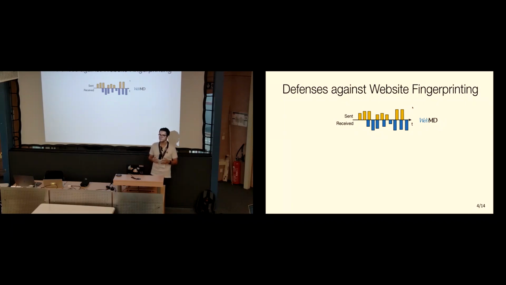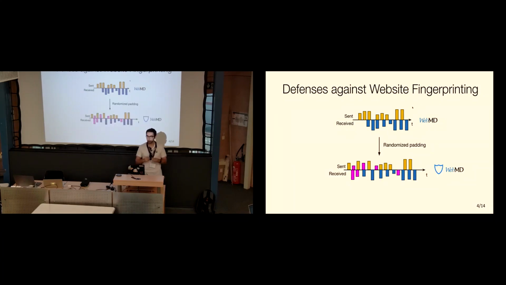So we, as a community, do know about this problem, and some of us have actually been building defenses against these kinds of attacks, right? So for instance, an example defense could be randomized padding, where specialized Tor relays will actually add some packets to this connection. For instance, they will add dummy packets, here shown in purple, with different sizes or different direction and different timing properties that will screw up this kind of signature such that the adversary cannot really build a database of these accurate fingerprints, thus making its task more difficult.